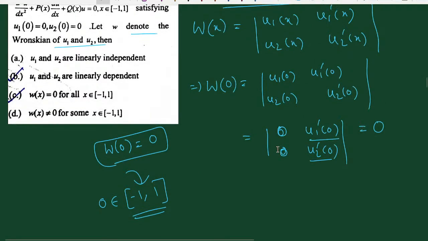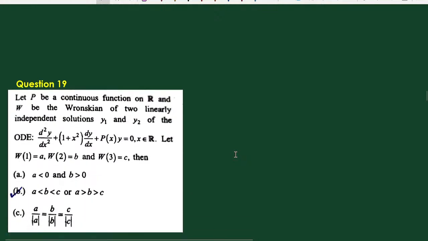Therefore option C says that the Wronskian is 0 for all x in (-1, 1). This is the correct option, and we know that if the Wronskian equals 0, then these two solutions are linearly dependent. Therefore option C is correct, and the Wronskian non-zero is incorrect, and linear independence is also not correct. Therefore B and C options are clearly correct here.